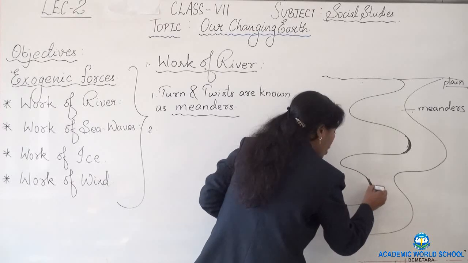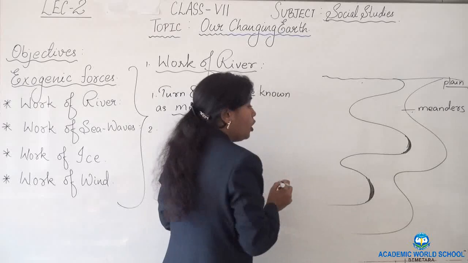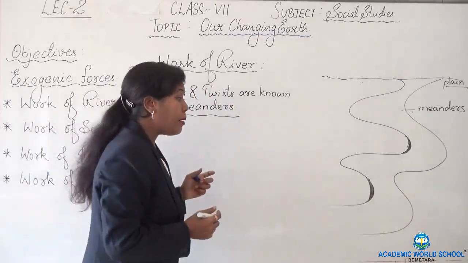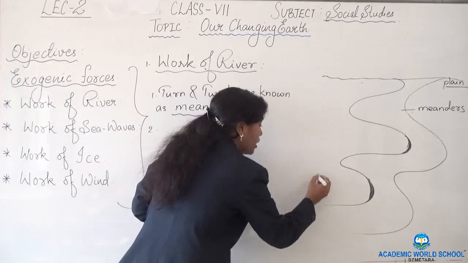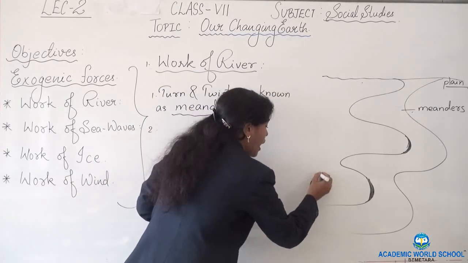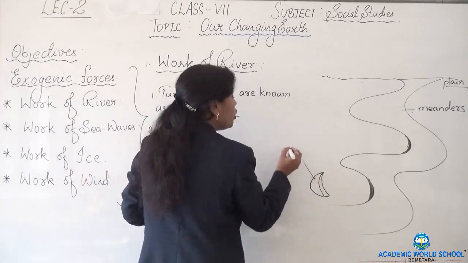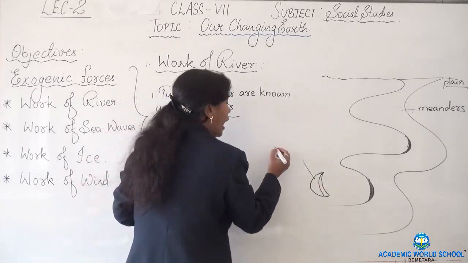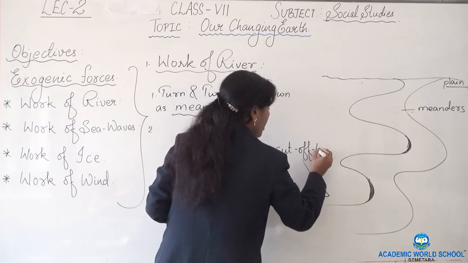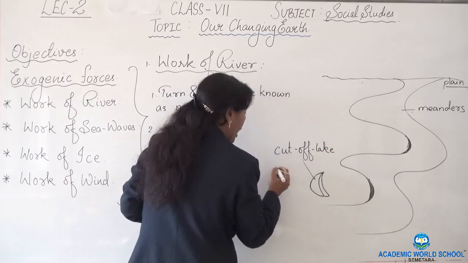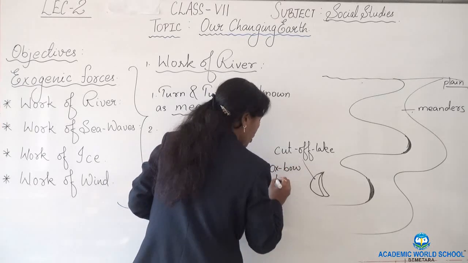These loop-like structures somehow get cut off from the river and get deposited at one place. These loop-like structures are known as cut-off lakes, or oxbow lakes.